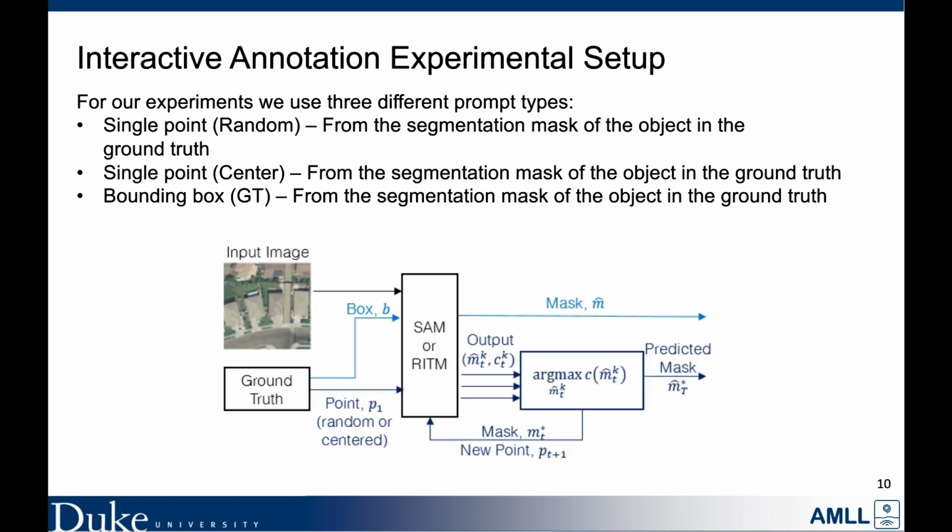For these experiments, we again use 3 different prompt types. Random and center point prompts are selected in the same manner as before, with the exception of the mask, with the greatest IOU being chosen instead. We do this to simulate a human annotator choosing the best mask output. After the output from each single point prompt is generated, we select the next prompt point from the largest region of error in the output mask, and then refine SAM's output iteratively. We also evaluate SAM with a bounding box prompt taken from the ground truth. This is again to simulate a human annotator providing an ideal bounding box prompt. The bounding box prompts were not tested iteratively.